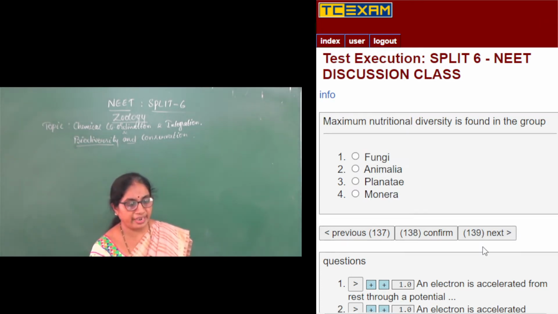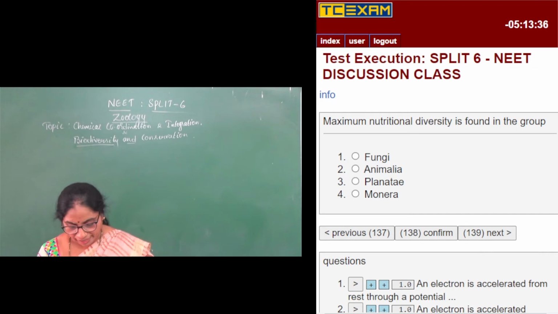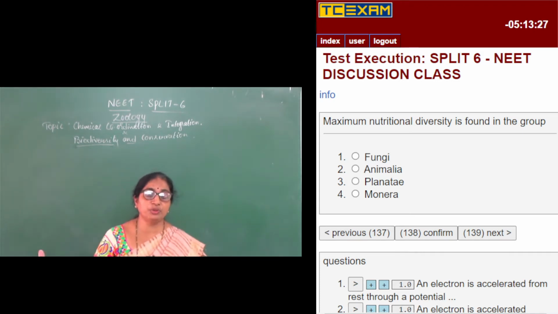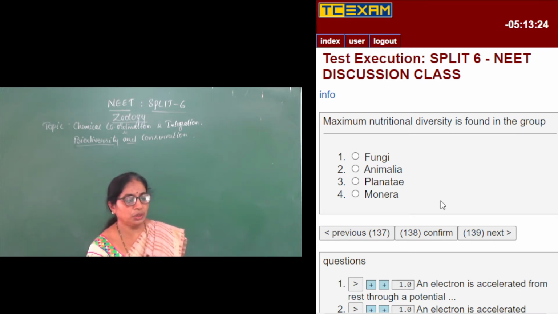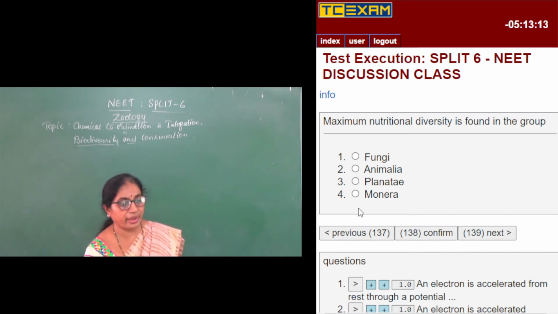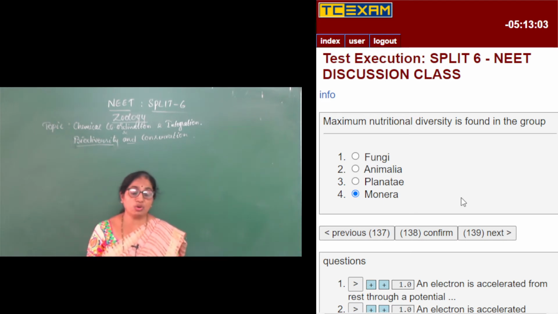Moving on to the next question: maximum nutritional diversity is found in the group of... Nutritional diversity means the various types of nutrition obtained by these organisms. We have photosynthetic, autotrophic, heterotrophic, chemosynthetic. All these are different types of nutrition, and the maximum types of nutrition can be seen in monerans. Monerans are both autotrophic and heterotrophic. In autotrophs, once again, they are photosynthetic and also chemosynthetic.